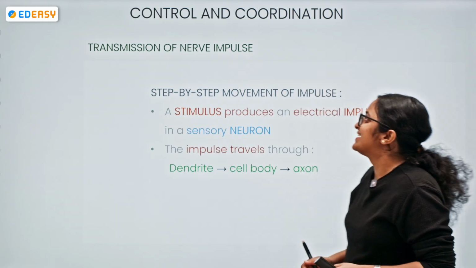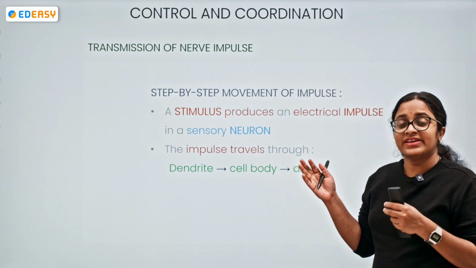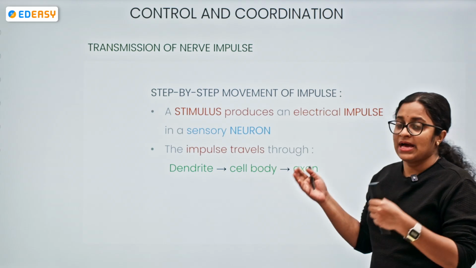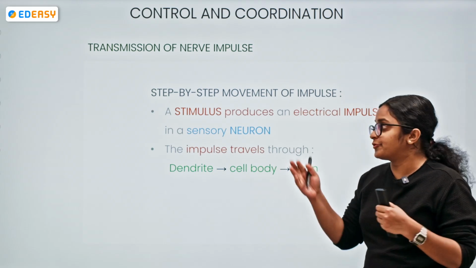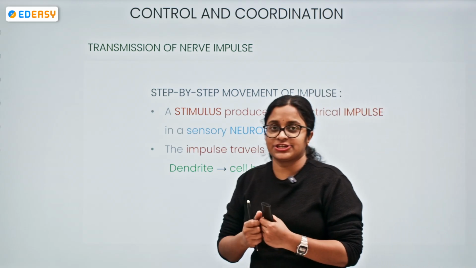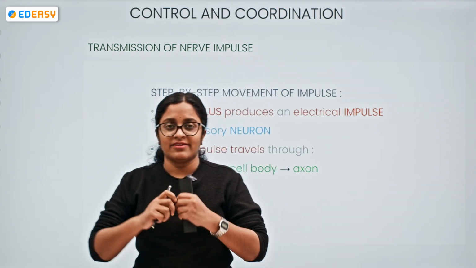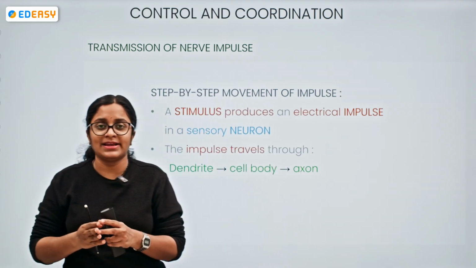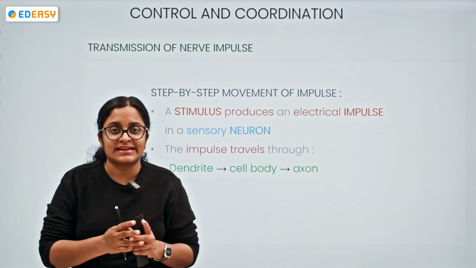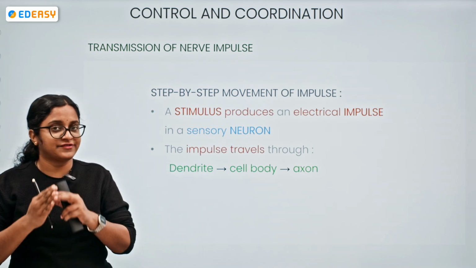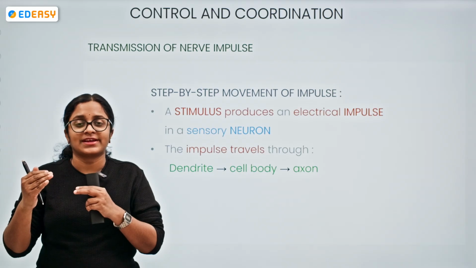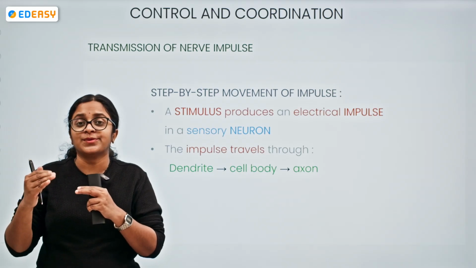Okay, now it came. So, coming to the nerve, we shall understand the transmission of nerve impulse, the step-by-step movement of impulse. Initially, whenever there is any change in our environment, the stimulus is detected by the receptors of the sense organs. They send the signal to whom? To the sensory neuron.